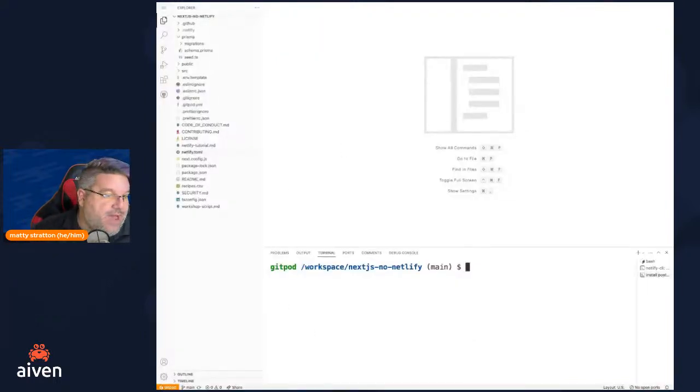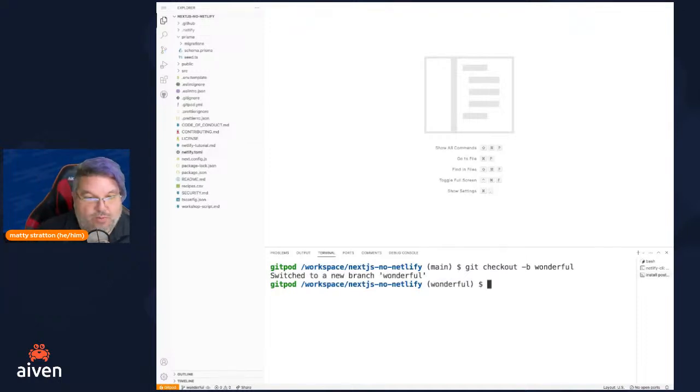So if we come back here, now we say, well, now we want to go ahead and make a change. While our initial deployment was to the main branch, totally fine, we're going to be using a pull request flow here. So we're going to want to make our change in a branch. There's multiple ways to create new branches and switch to them in Git, and today we're just going to do git checkout -b, which means make a new branch. We're going to call this branch wonderful because everything is wonderful. It's amazing. And then it says, cool, now you're in a new branch called wonderful.